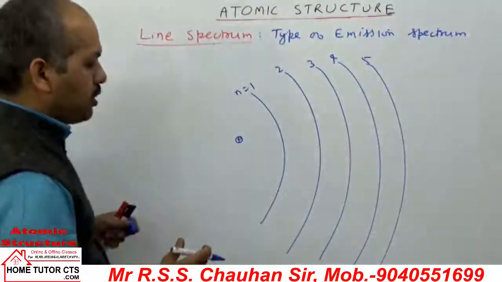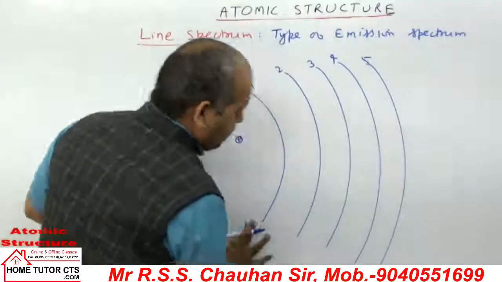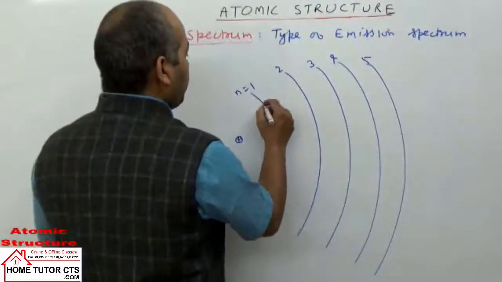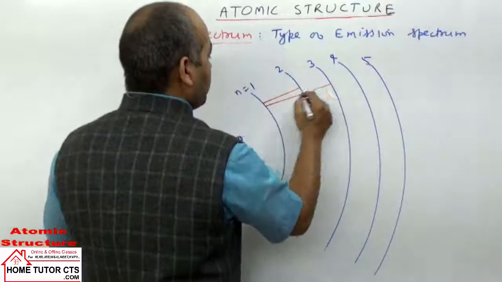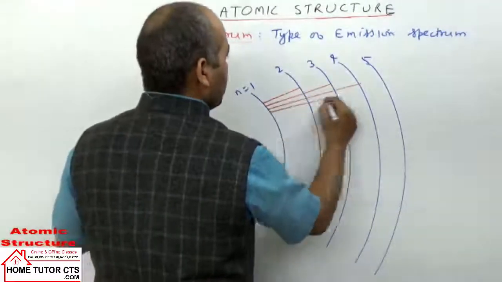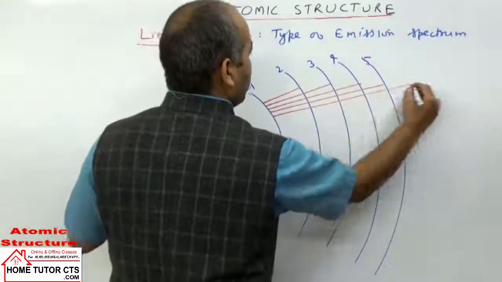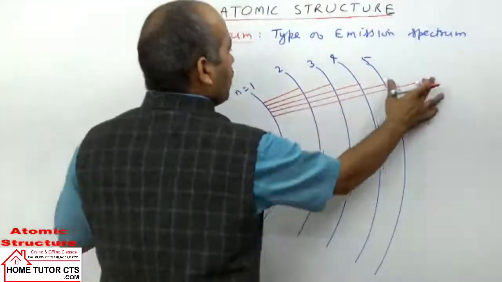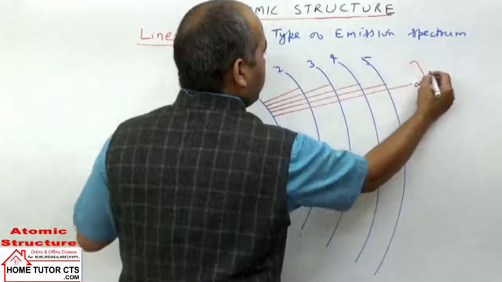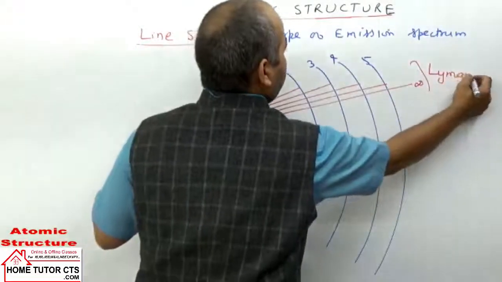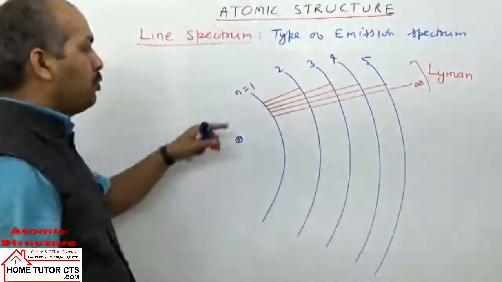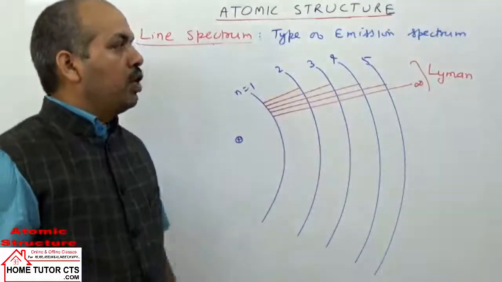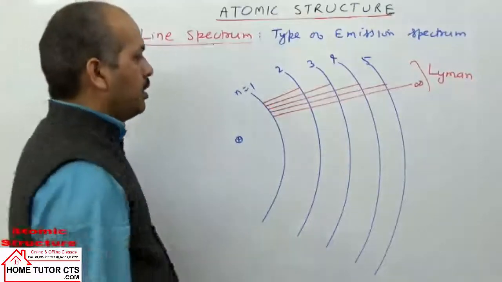I'll try to explain some 2-3 series only. When the electron comes to the first orbit from any higher orbit, 2 to 1, 3 to 1, 4 to 1, 5 to 1, all are the lines of the Lyman series.